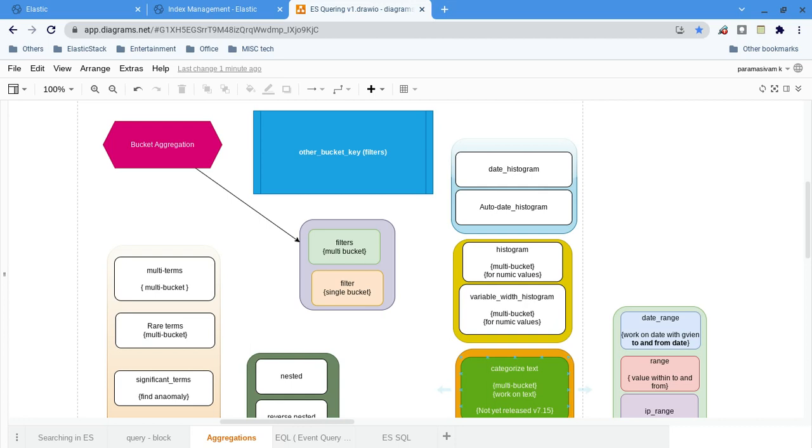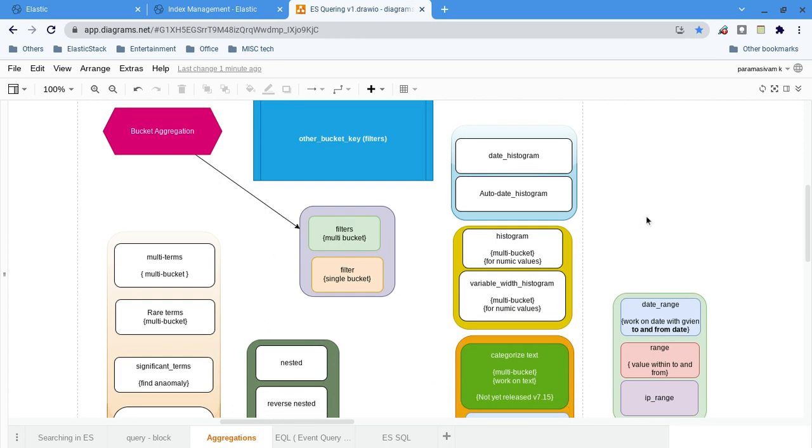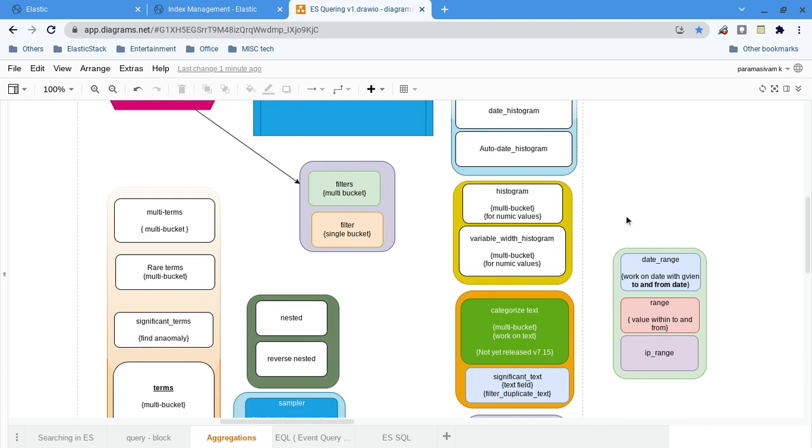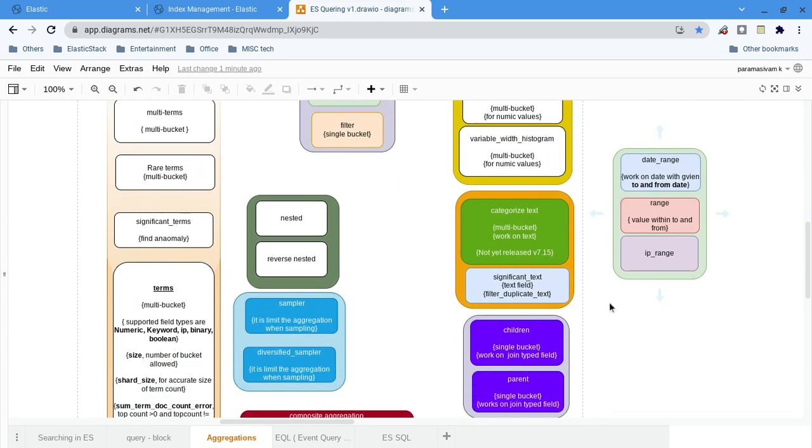So what is the role of bucket aggregation? It is just logically grouping documents, grouping by many values, many fields. There are a lot of variations in the groupings. We will see some of them here, and in the next video I will explain some more.